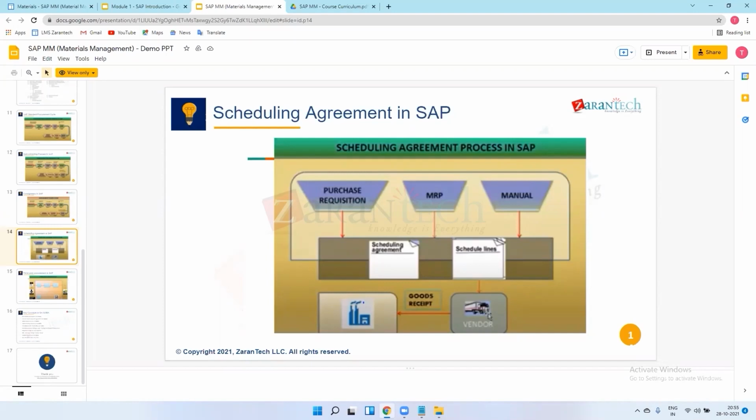I want this material for this quantity on this date. So the vendor will send 4 quantities on 5th October. Then on 6th, they will not send anything because there is no scheduling line for that day. They will send material only on 10th October.